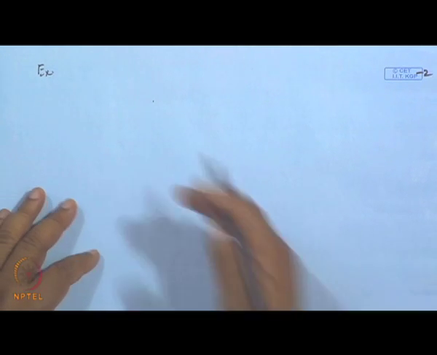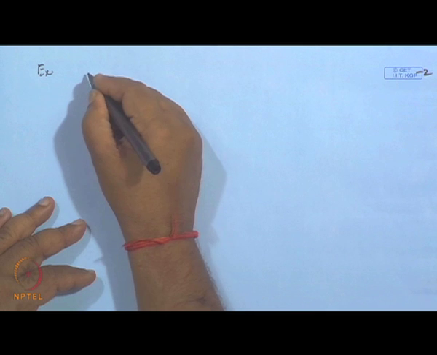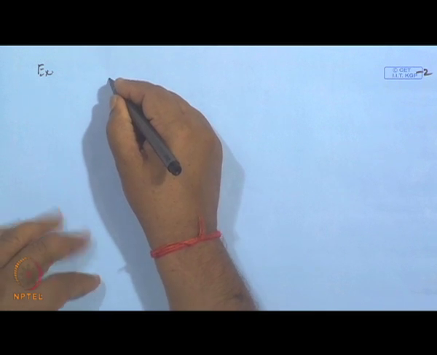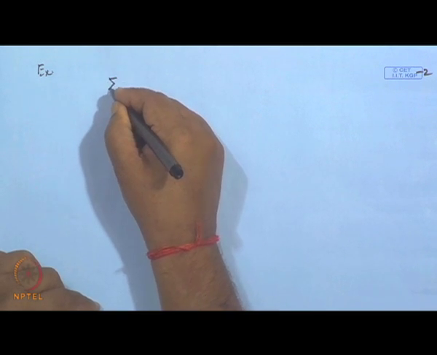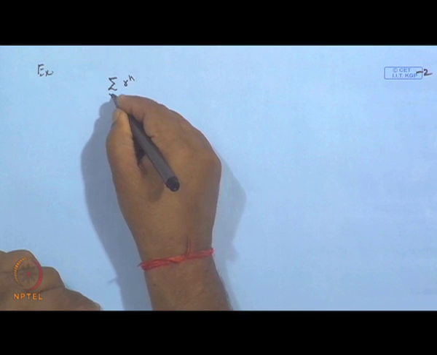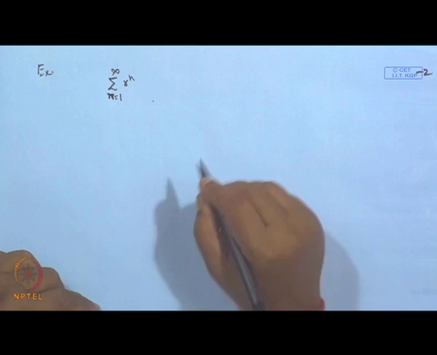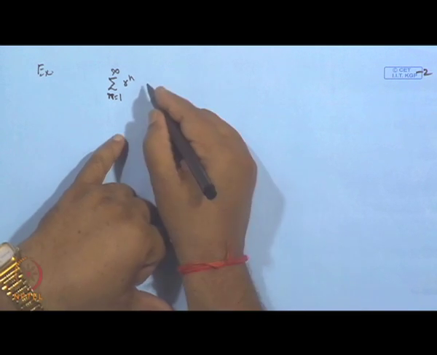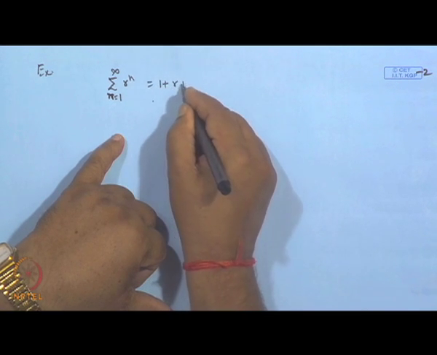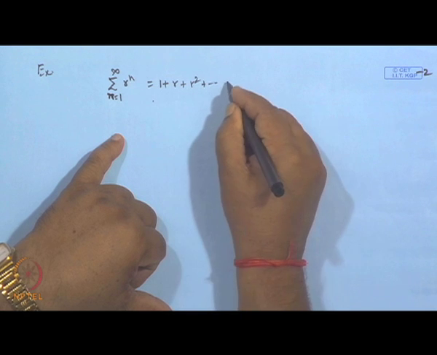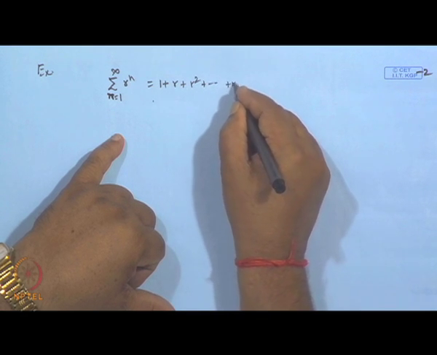For example, suppose we have the series sigma r to the power n, n is 1 to infinity. That is the series 1 plus r plus r square and so on, plus r to the power n.